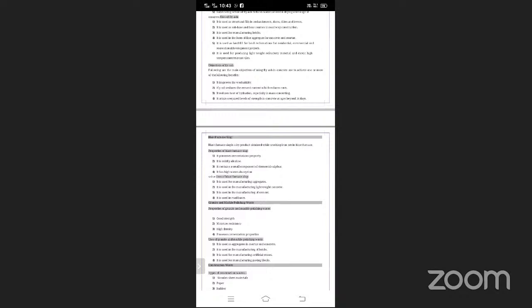When we use normal cement, we get the strength after 28 days. But when we are using fly ash in the concrete, we get the strength after 56 days. So this is the disadvantage of that. Next material is blast furnace slag.